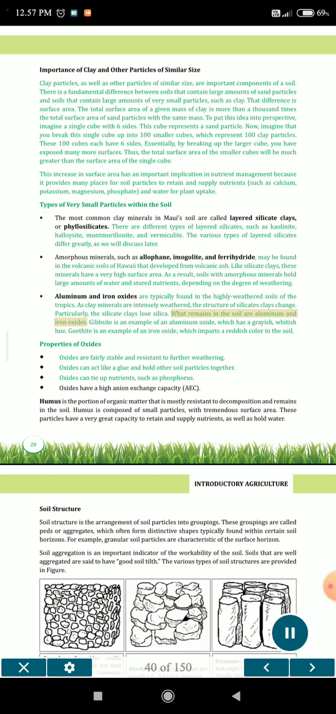What remains in the soil are aluminum and iron oxides. Gibbsite is an example of an aluminum oxide, which has a grayish, whitish hue. Goethite is an example of an iron oxide, which imparts a reddish color to the soil. Properties of oxides: oxides are fairly stable and resistant to further weathering.